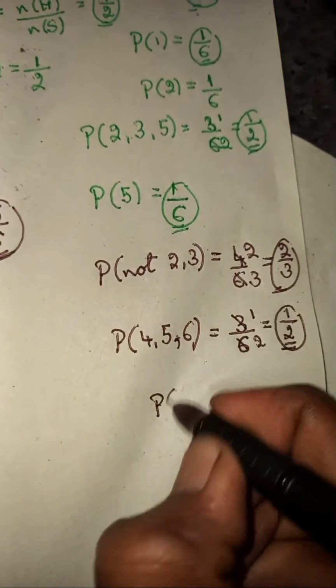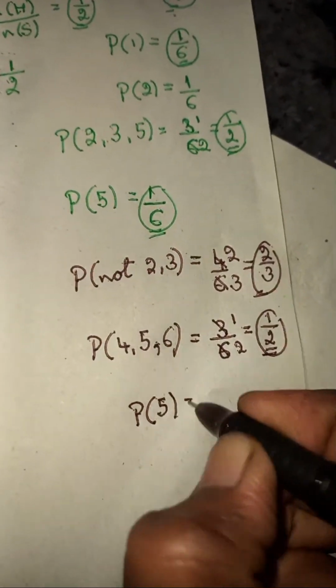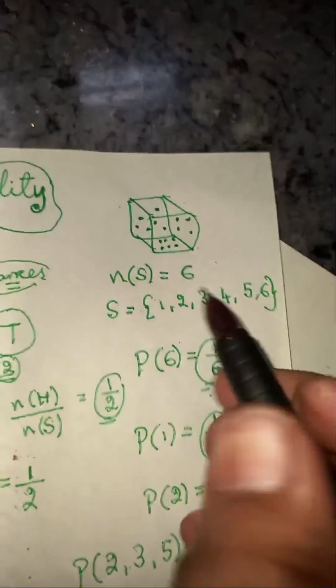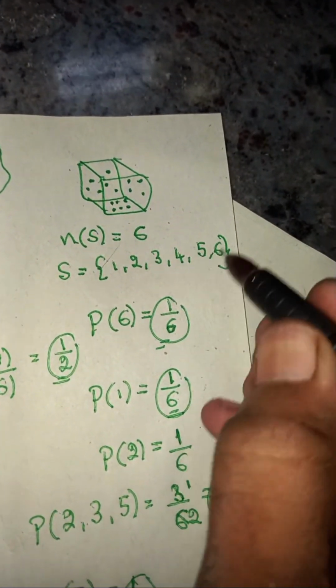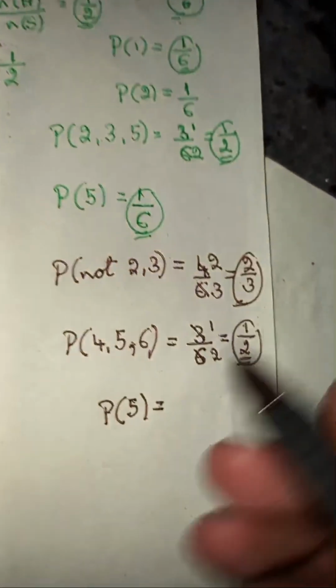And again they ask what is the probability of getting just 5. In total, there are 6 numbers here: 1, 2, 3, 4, 5, 6. Just getting 5 means there is only one chance.